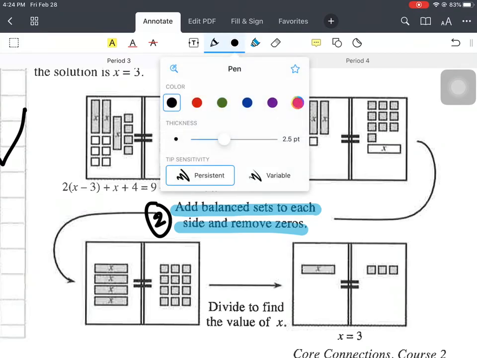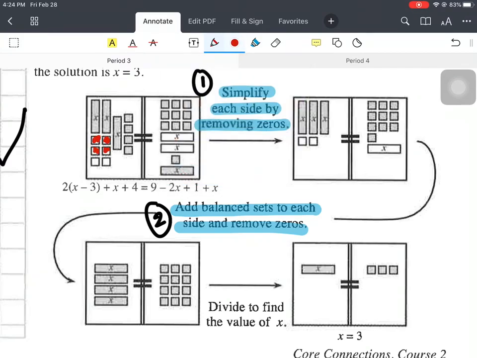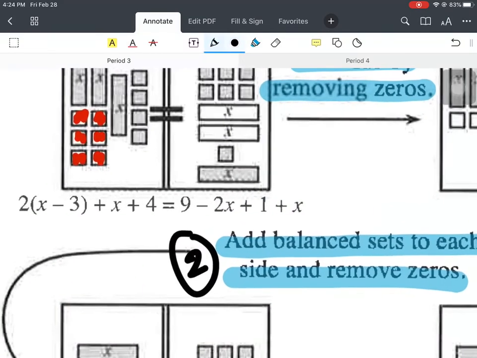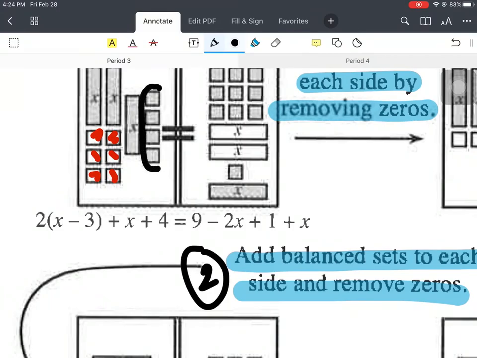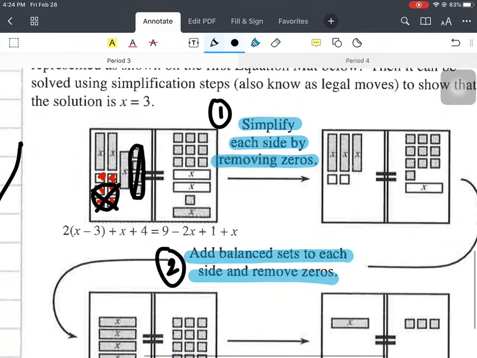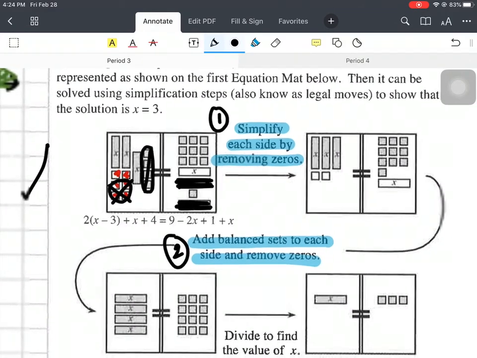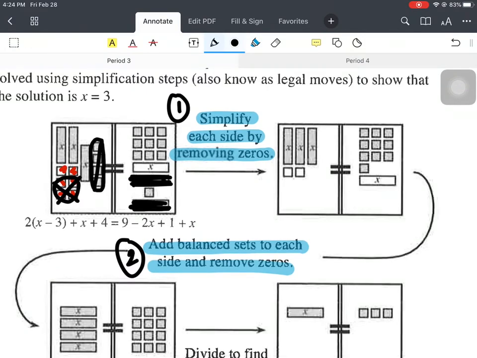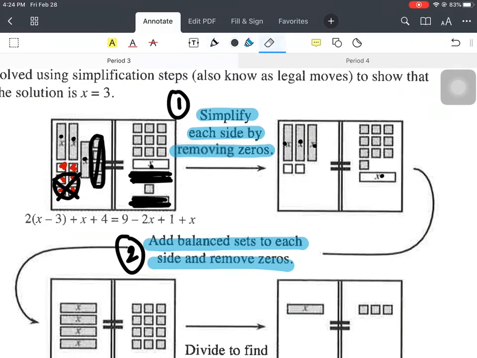So here I have, these are my negatives and my positives. I can get rid of some of these, right? So if I have 4 positives, I can get rid of 4 negatives because they make 0 pairs, right? On this side, I can get rid of an x and a negative x because they make 0, right? And then they just organized it. So this is 1, 2, 3x. This is 1, 2, 3x, right? This one, there's only 1 negative x left, right? So there's where it simplifies.